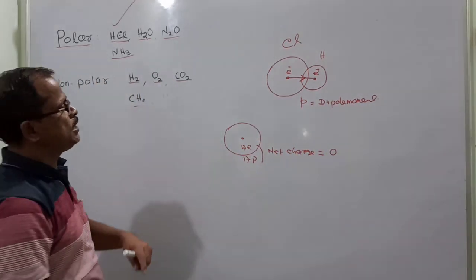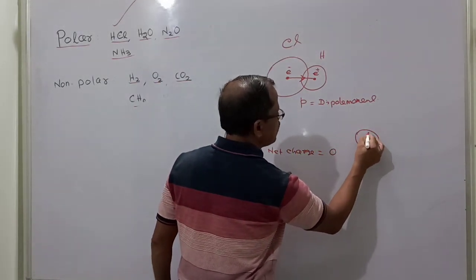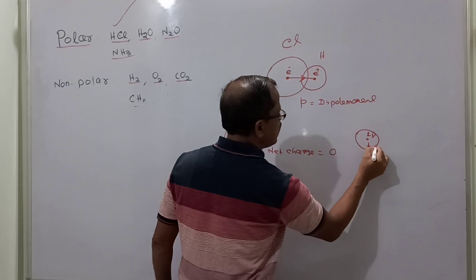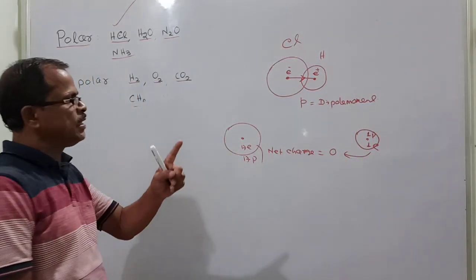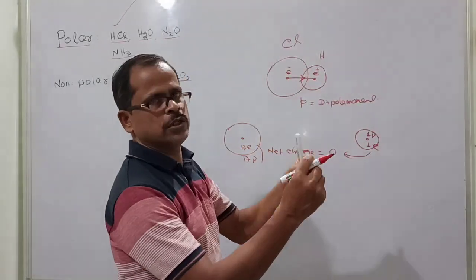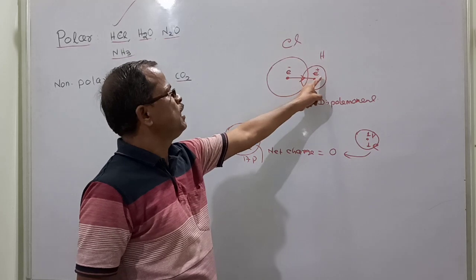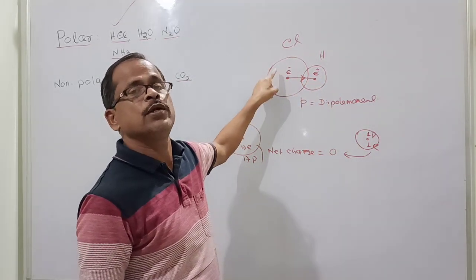But when this chlorine is kept in contact with hydrogen, which has 1 proton and 1 electron and is also electrically neutral, with net charge 0, something changes. When they are kept close to each other, the electron from the hydrogen comes to the chlorine side, because chlorine is more electronegative.